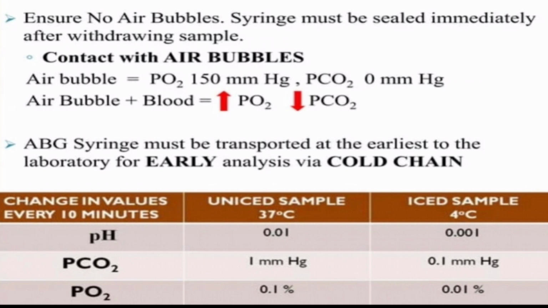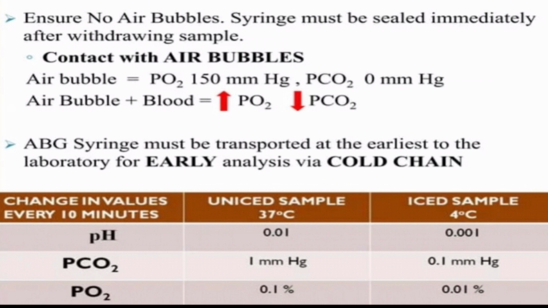Ensure no air bubbles in the syringe, because an air bubble is equal to having PO2 150 mm and PCO2 0. So if an air bubble is in the blood, it will lead to increased PO2 and decreased PCO2. The sample should be kept in a cold chain.